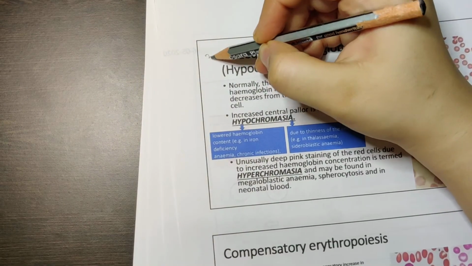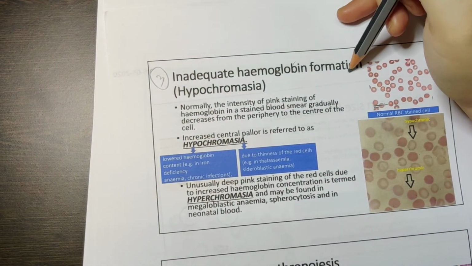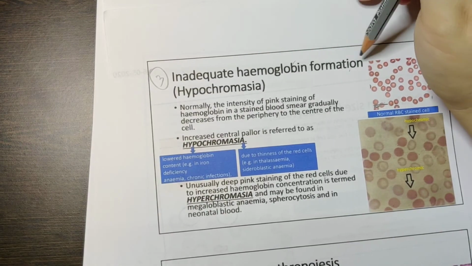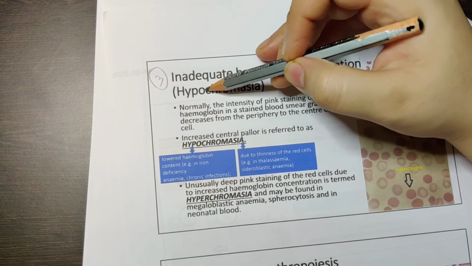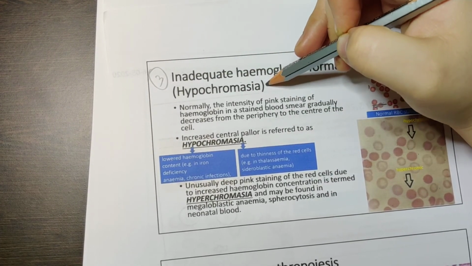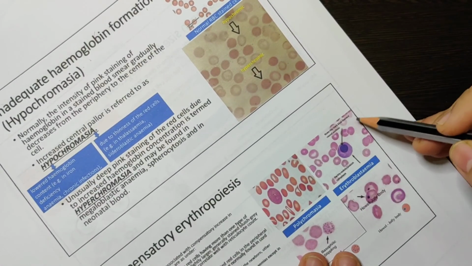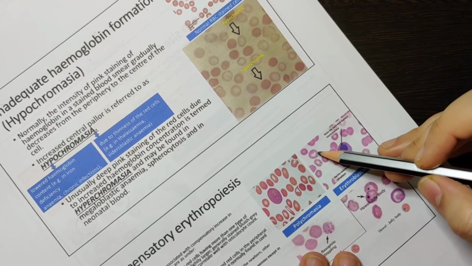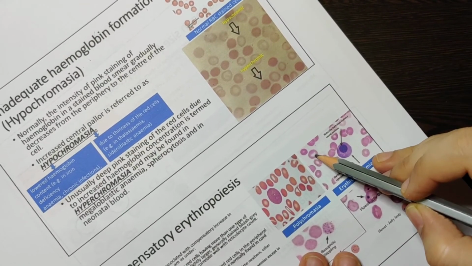Then the third point of why we check is inadequate hemoglobin formation. What is inadequate hemoglobin formation? It is also known as hypochromasia. Hypo means less, chromasia means color. Normally, you have a pink color on the outside and a pale color in the center.